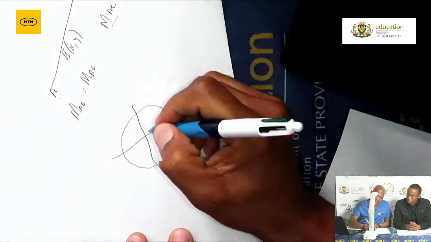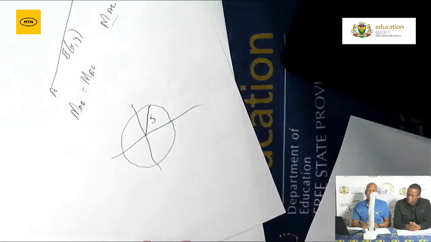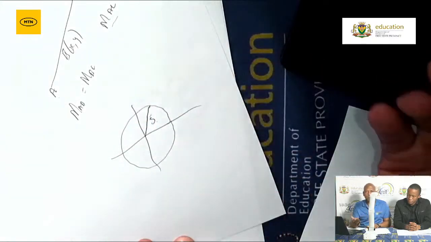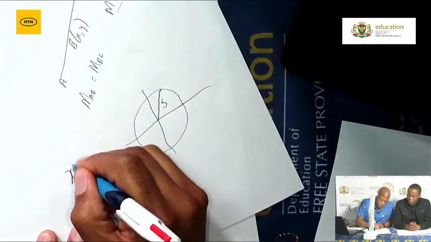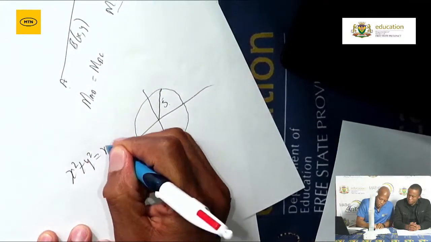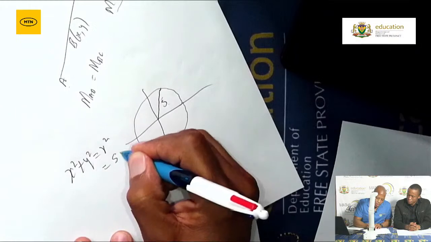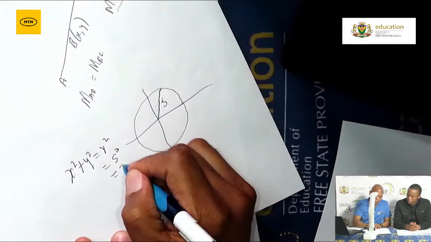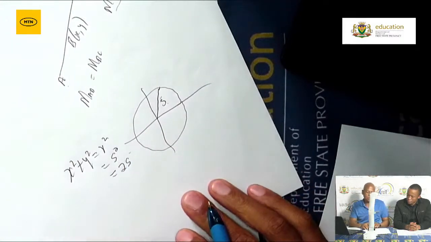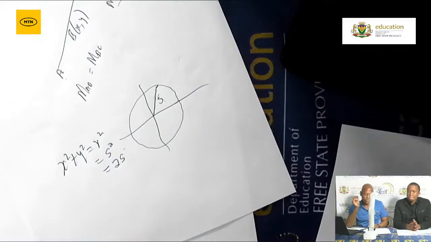The first one, I need to make sure that I have the radius. If the radius is 5, then it's easy for me to determine the equation of the circle, because you remember from the formula, you have x squared plus y squared is equal to r squared. You only substitute r by 5. And remember, you must write exponent 2 to that. And then you simplify. It becomes 25. That is the first scenario. The second scenario will be when you are given a point.